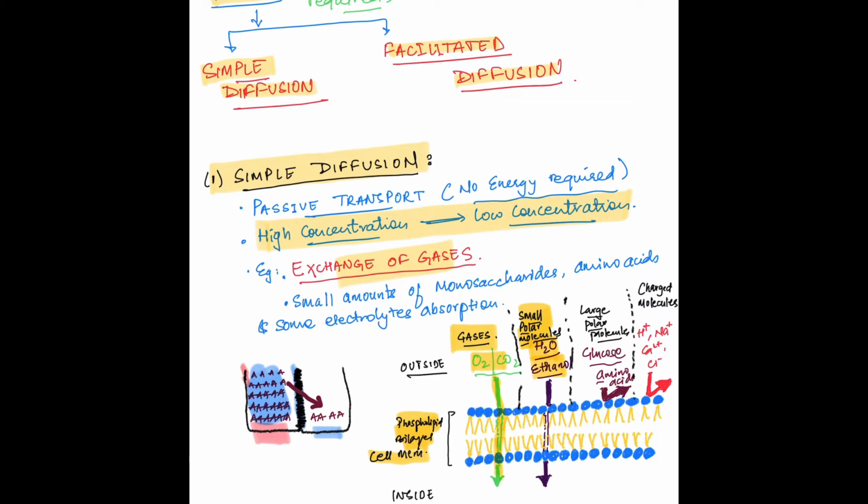NCERT says small amount of monosaccharides, amino acids and some electrolytes are absorbed by simple diffusion, but practically charged molecules do not cross the cell membrane. Hence, electrolytes like sodium, potassium, chloride, even hydrogen ions do not cross the membrane by simple diffusion and require ion channels for diffusion. Also, glucose is a large molecule and does not readily cross the membrane by simple diffusion. So, we need to understand that small amounts of these substances can be transported by simple diffusion, but this is not the main mode of transport of glucose, amino acids and electrolytes.